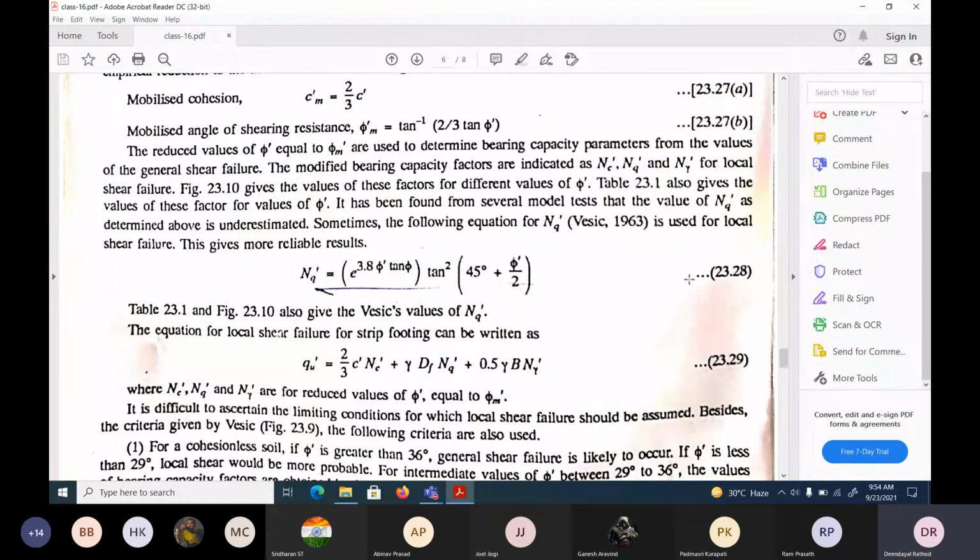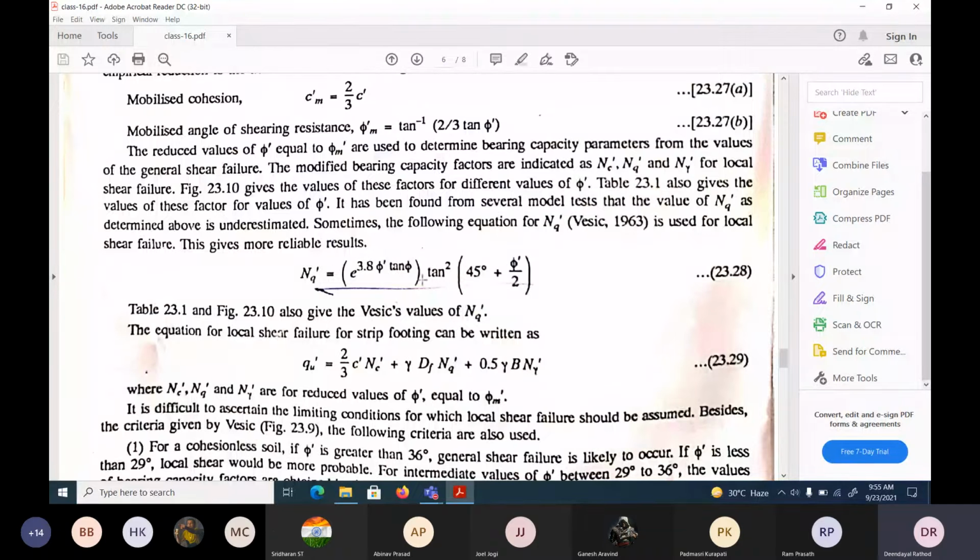Figure 23.10 gives the values of these factors. We have seen that, and the tables also give them. The basics also give values for these factors for phi dash. It has been found from several model tests that the values of N gamma as determined above are underestimated. Sometimes the following equation given in the basics can also be used for the local shear. He has given some separate equation for N gamma dash. That also can be used, but you remember this one.